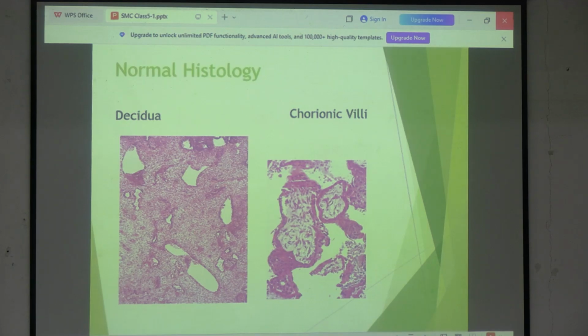Now trophoblasts are of two types, or rather three types. Do you know what the types of trophoblast are? Cyto and syncytio. Cyto is the inner layer, syncytio is the outer layer, right? What does cytotrophoblast look like? Mononuclear cells. And when do we call it syncytio? When there is fusion of a number of cytotrophoblasts leading to formation of a syncytium of cells without any intervening cytoplasmic boundaries. That is what we call syncytiotrophoblast. So you will see mononuclear cells and multinucleated cells. Mononuclear cells are your cytotrophoblast and multinucleated cells are syncytiotrophoblast.